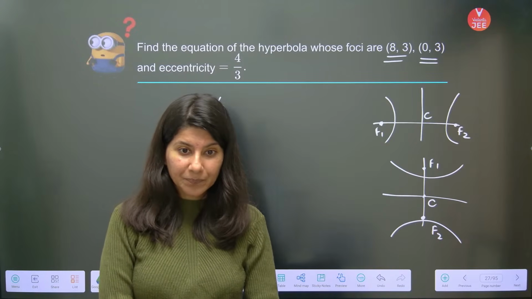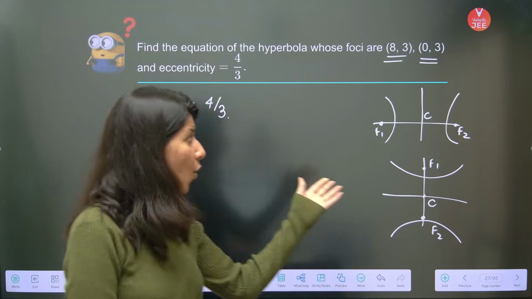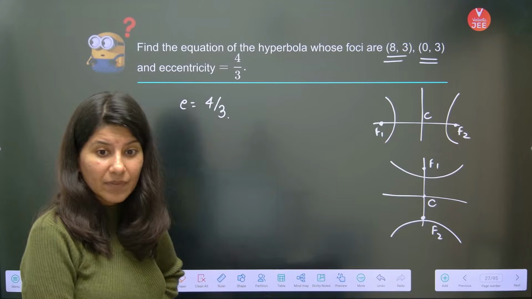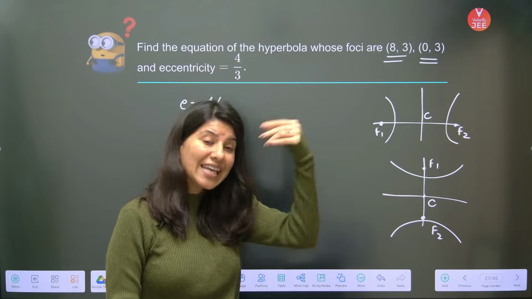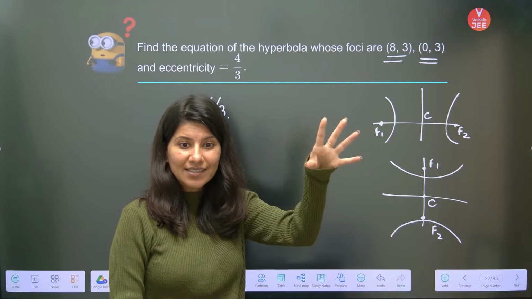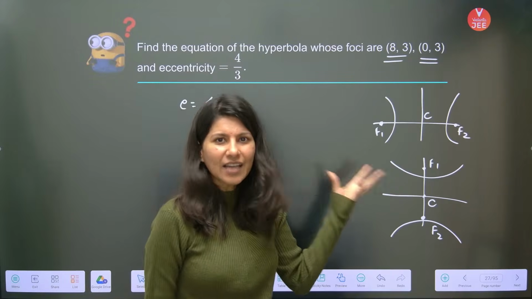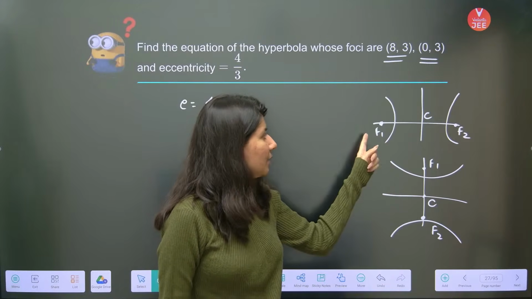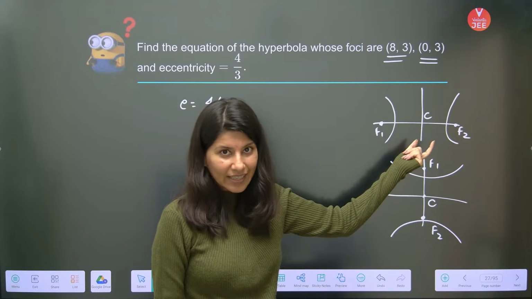Because it is very obvious by looking at the diagram, be it any hyperbola on any planet, even on Mars. The midpoint of both the foci will give you the center.